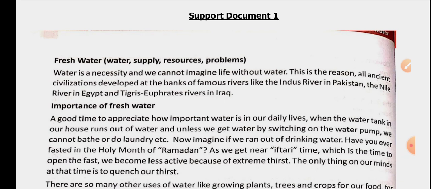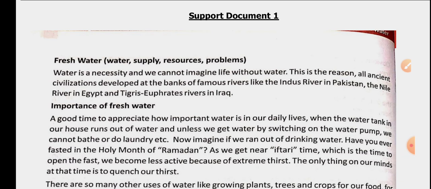Kindly take out your geography books and open them from unit number 1, chapter number 3. The name of the chapter is Fresh Water. We are going to start this chapter today. As the name of the chapter is telling you, it is about fresh water.